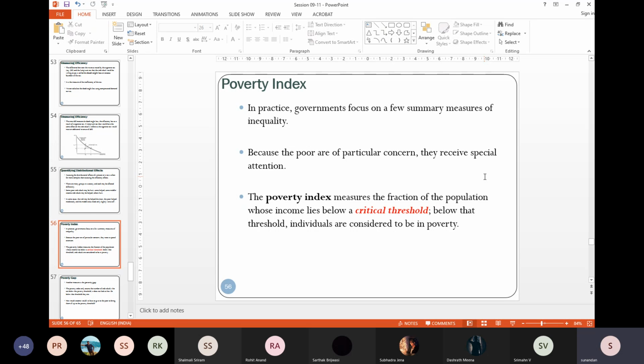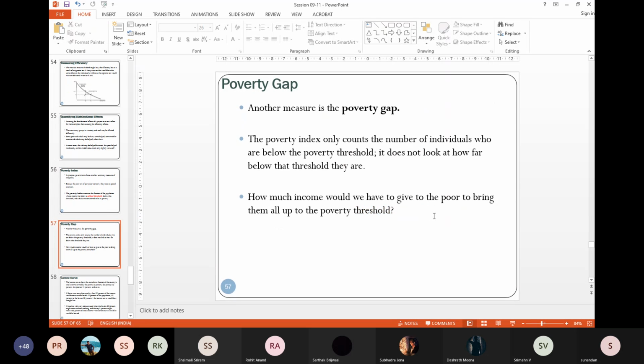And we also use something called the head count ratio in India. Okay. So however we measure it, you have a critical threshold. Below that threshold, everyone is poor.